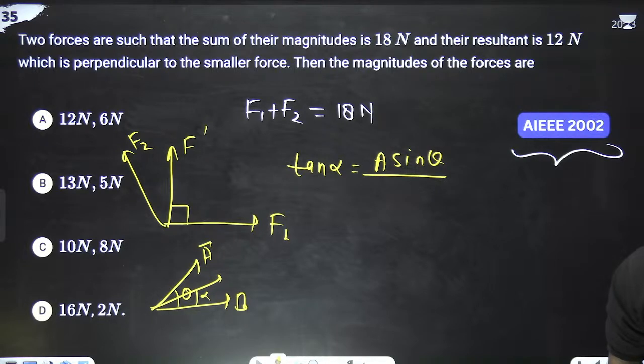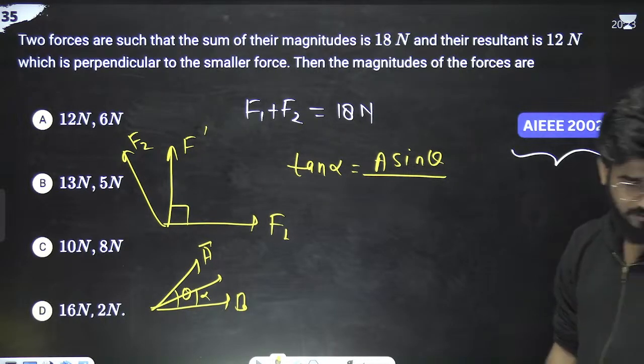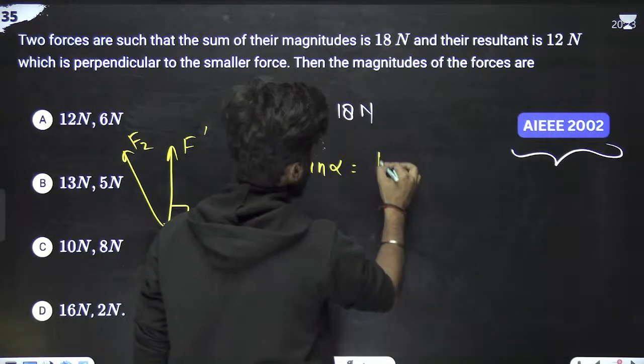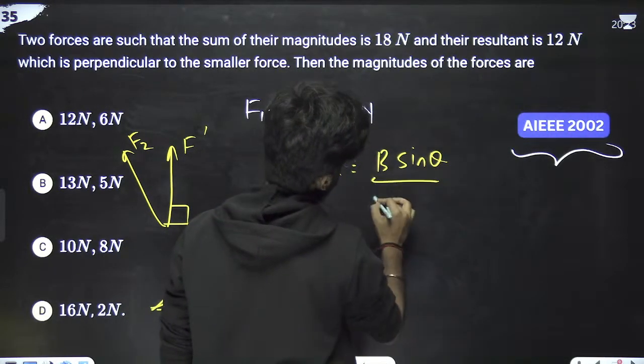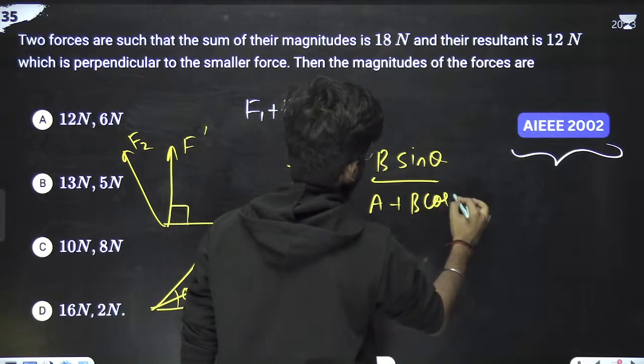Anyone? I don't remember exactly what the expression was. Let me check otherwise. What was the expression? I think the expression was tan alpha equals b sin theta upon a plus b cos theta. Right? It was b sin theta upon a plus b cos theta. So what is alpha?